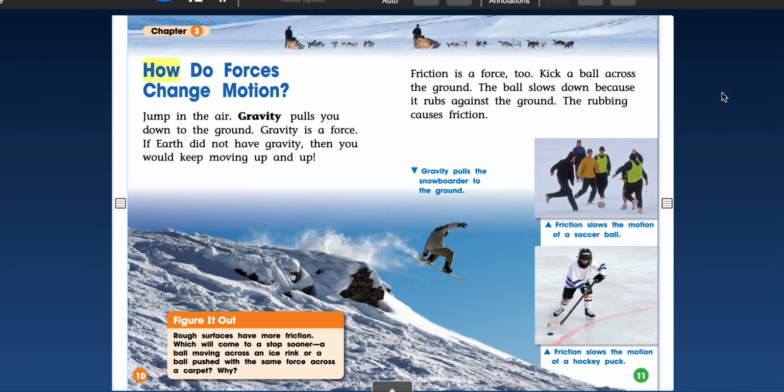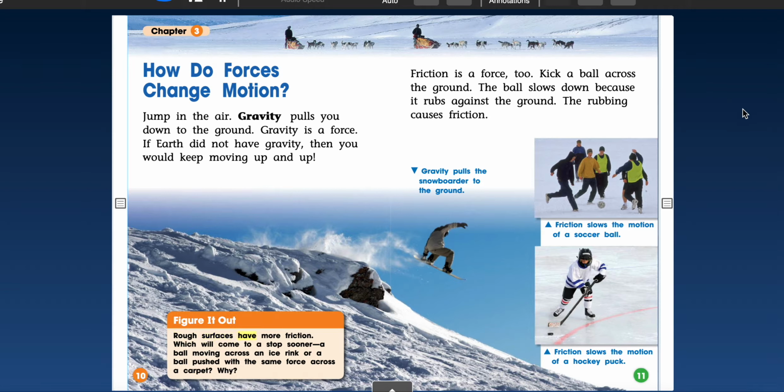Chapter 3. How do forces change motion? Jump in the air. Gravity pulls you down to the ground. Gravity is a force. If Earth did not have gravity, then you would keep moving up and up. Friction is a force too. Kick a ball across the ground. The ball slows down because it rubs against the ground. The rubbing causes friction.